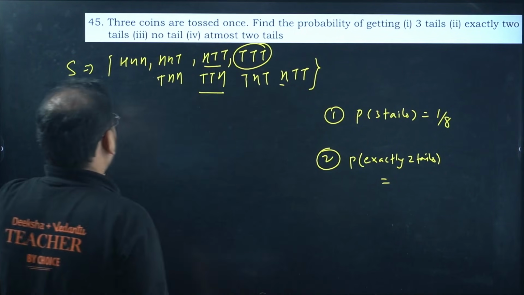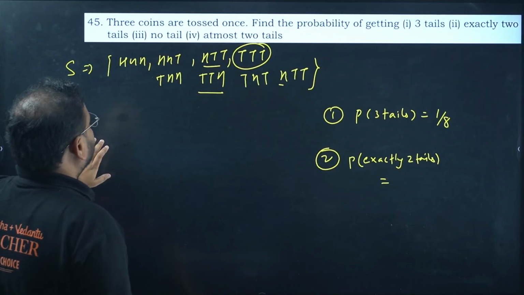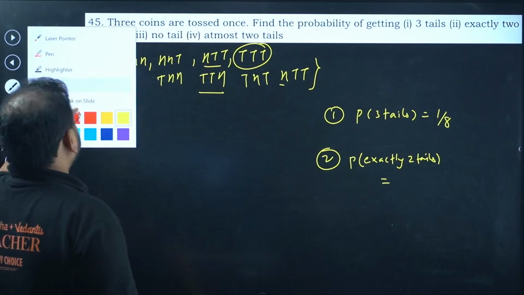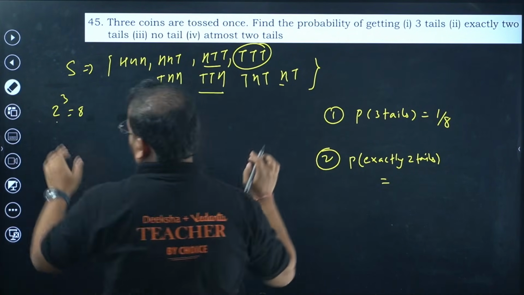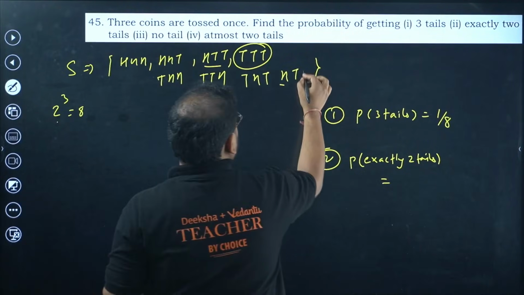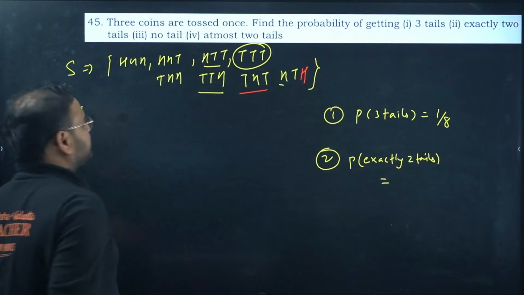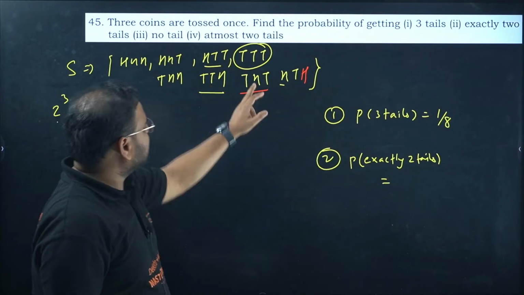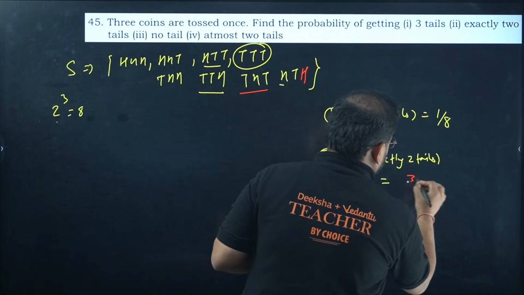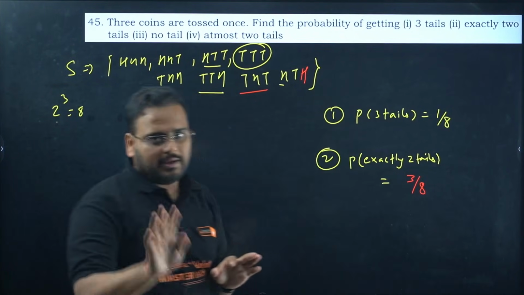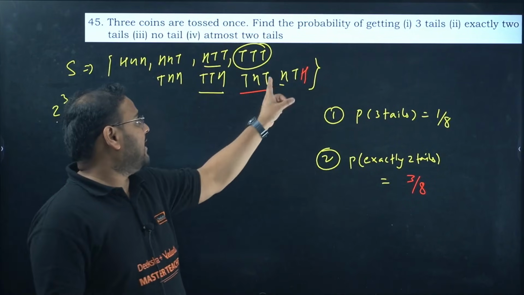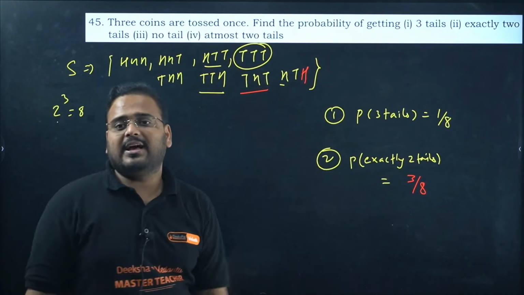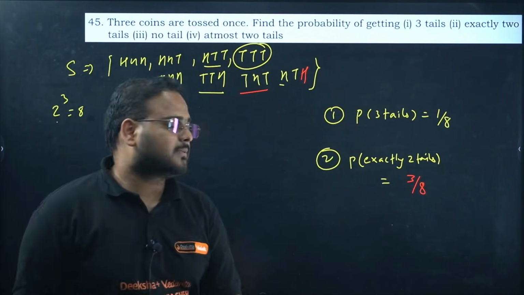Something is wrong. Okay, I've written there HTT. It should be HTH actually. My bad, guys. It should be HTH, THT and TTH. Now you check. So we have HTT, 2 over here and this 3. 3 by 8. My bad. I wrote this again. This is THT, no? It should be HTH. That's how we write the sample spaces of this.